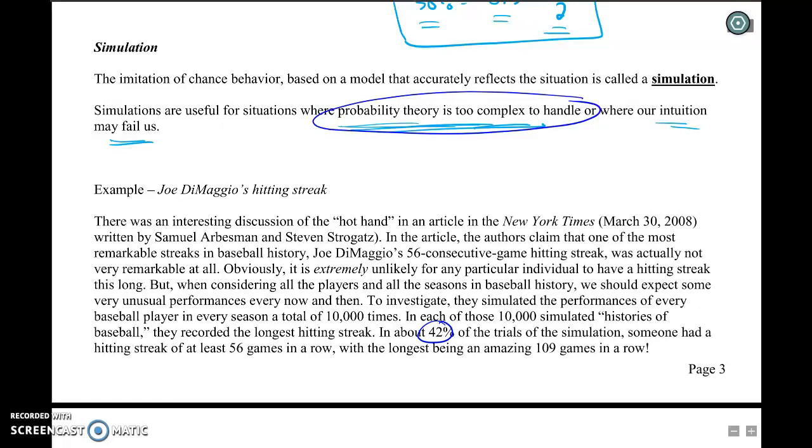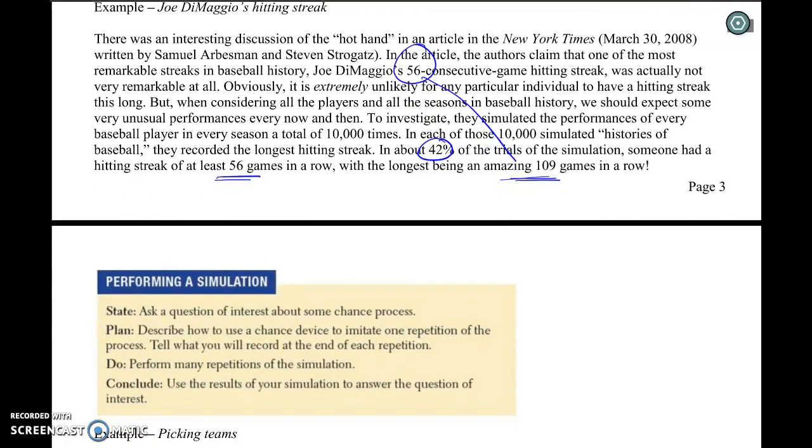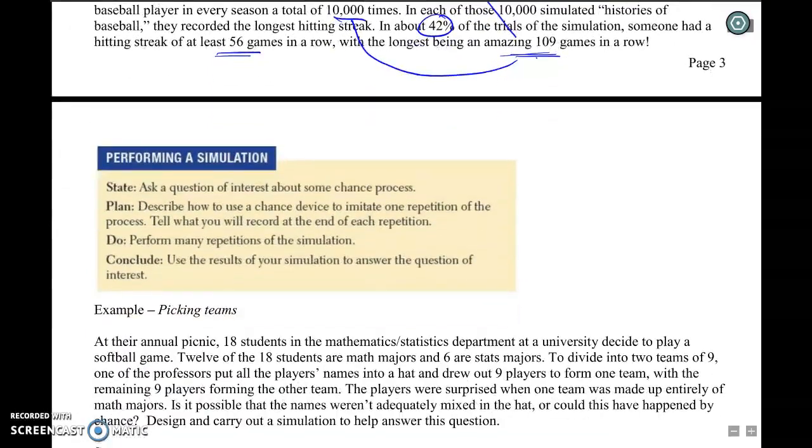In 42% of the trials in the simulation, someone had a hitting streak that was at least 56 games in a row or more. So that's a little less than half, but certainly tells you that that's not that crazy. The longest had been an amazing 109 games in a row. That's almost double Joe DiMaggio's record, which is pretty amazing. But that only happened one time in 10,000.